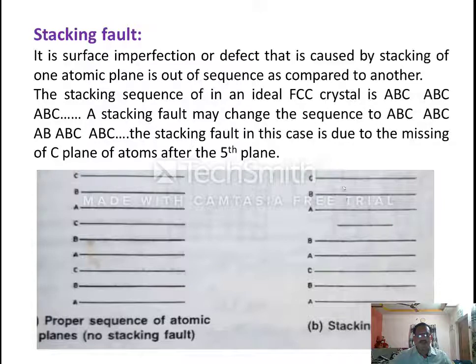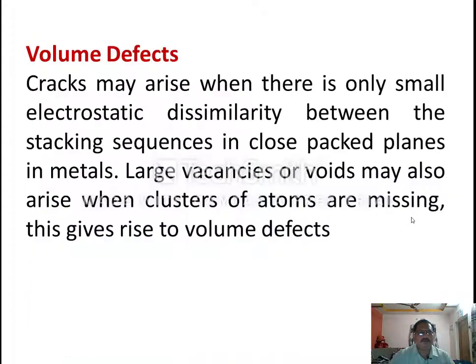Again we have A B C. See, one atomic plane is completely missing. So there is a fault in the stacking sequence, a disturbance in the stacking sequence. That's why this kind of defect is called a stacking fault. Some fault is happening in the stacking sequence. That's why this is called stacking fault. Other defects come under this as well.